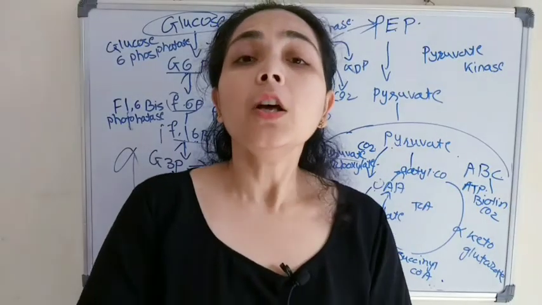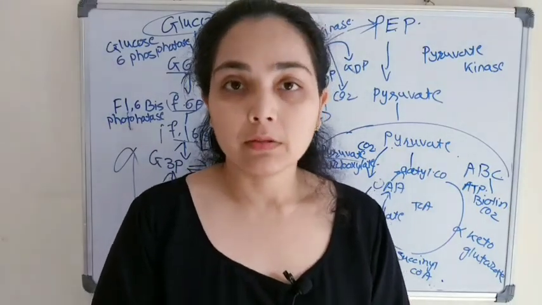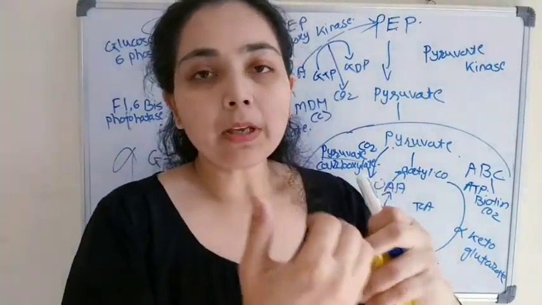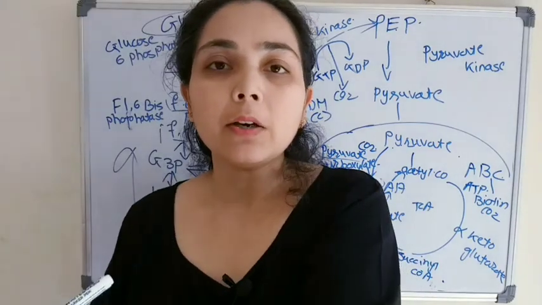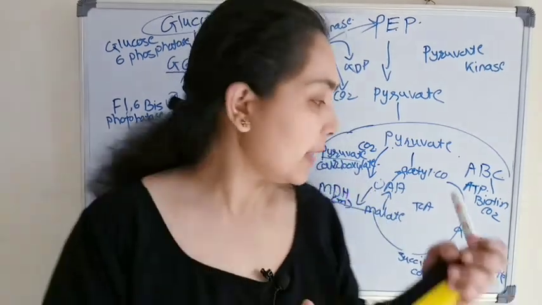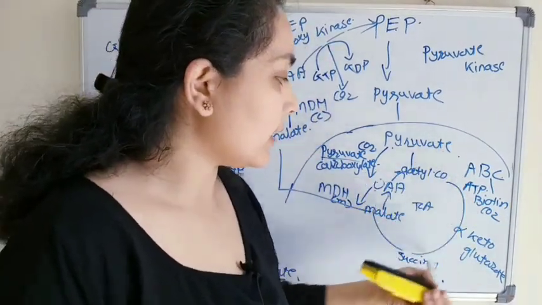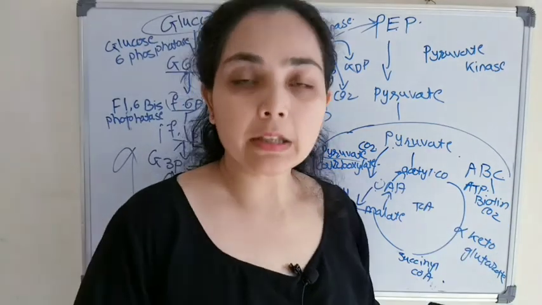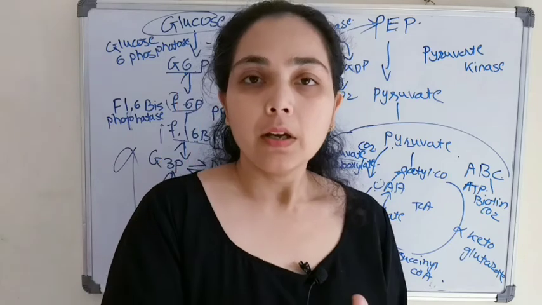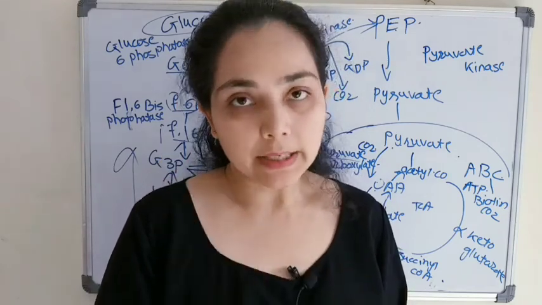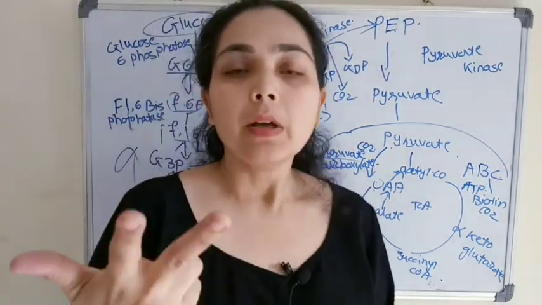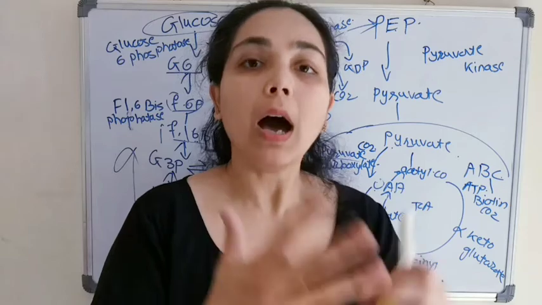But from where will we get the substrate? Because see, glycolysis is happening. In glycolysis, pyruvate then enters the Krebs cycle and the catabolic process continues. So from where will we get the substrate? Okay, the substrates for gluconeogenesis are glycerol, lactate, and some glucogenic amino acids. So how will we get those substrates?